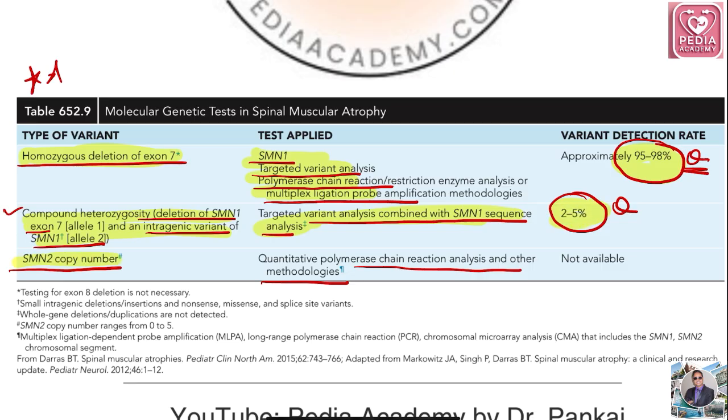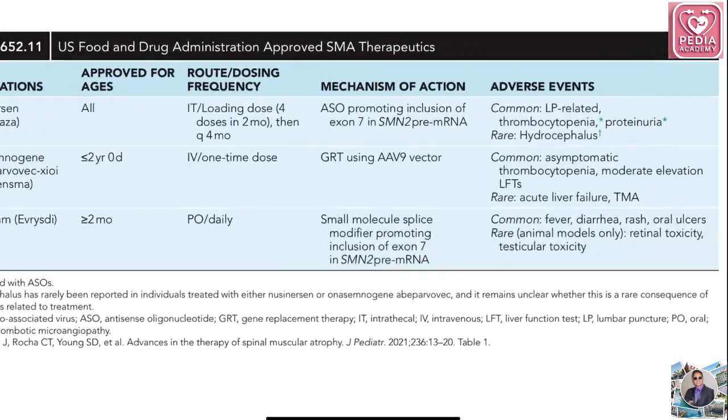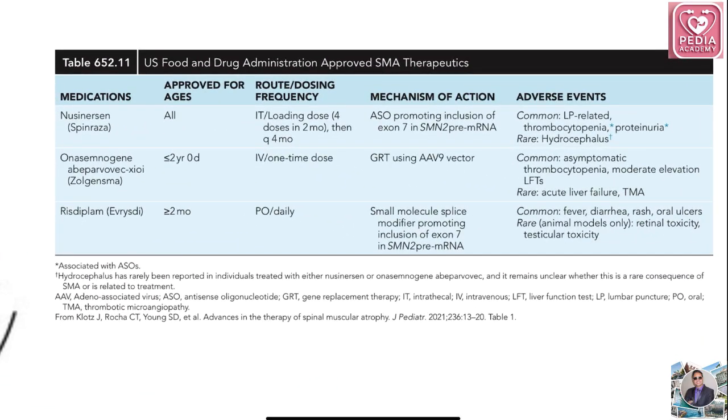So this is ultra high yield. You have to remember this SMA table, which is molecular genetic test. What is more important in this SMA is treatment of SMA. Trust me, it is having 5 to 6 questions in it. So don't underestimate this table. Okay, we'll dissect this table one by one.